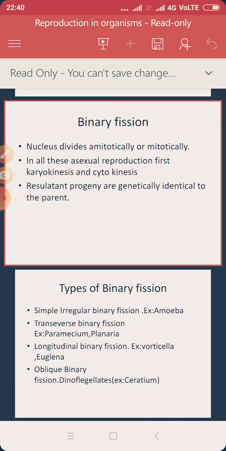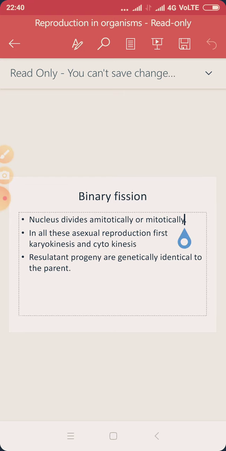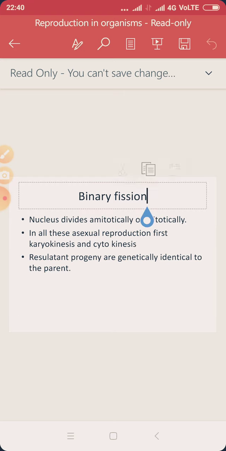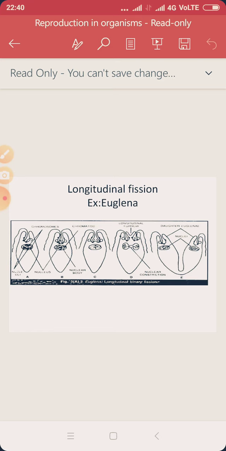Here in amitotic cell division, the cell divides into two daughter cells, but the two daughter cells may not be of equal size, and the number of chromosomes given to the two daughter cells will not be equally divided. So it is a very primitive type of cell division. Each daughter cell will be similar to the parent.